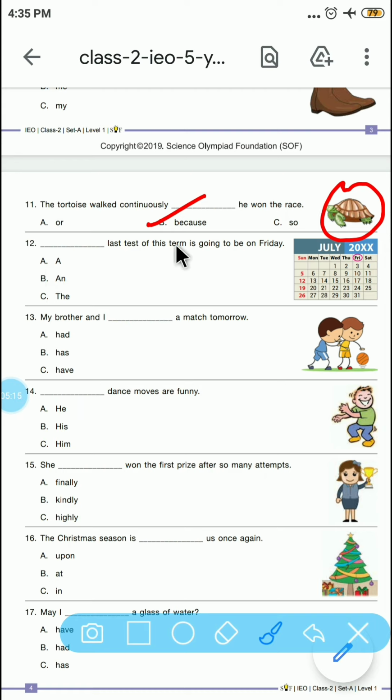Sorry friends, question number 12. Last test of this term is going to be on Friday. So here we have a calendar which is showing the dates, and as per the question, the last test is going to be on Friday. So the test which is going to be on Friday, since it's the last one, the article used is the.